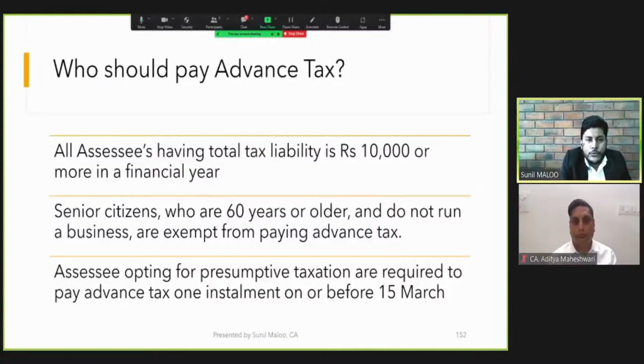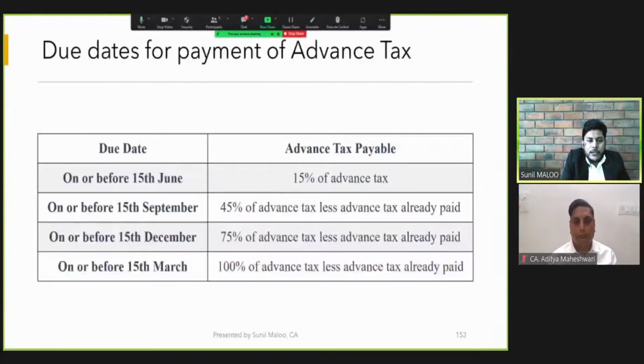Now, these are the due dates for payment of the advance tax. For all types of assessee, whether a corporate assessee or a non-corporate assessee, there are similar due dates. Four due dates, four installments are given. First one is on or before 15th of June. Second is on or before 15th of September. Third is on or before the 15th of December. And last but not the least, on or before the 15th of March.